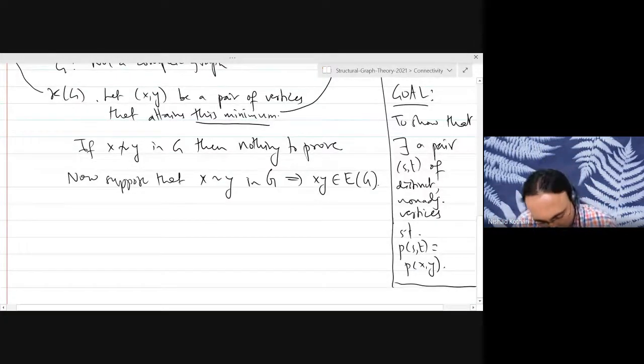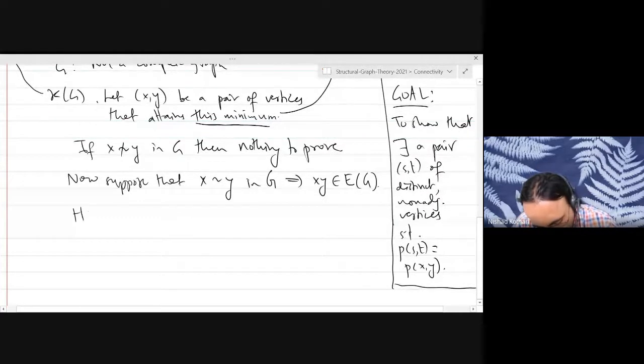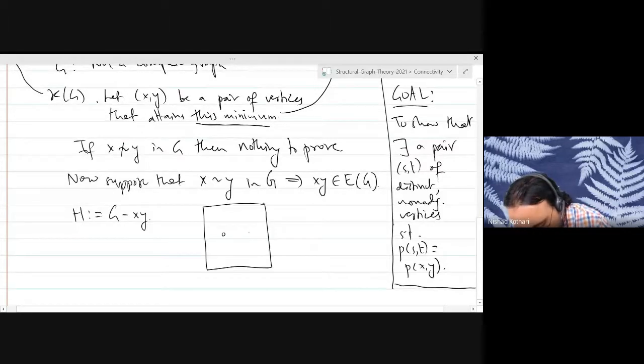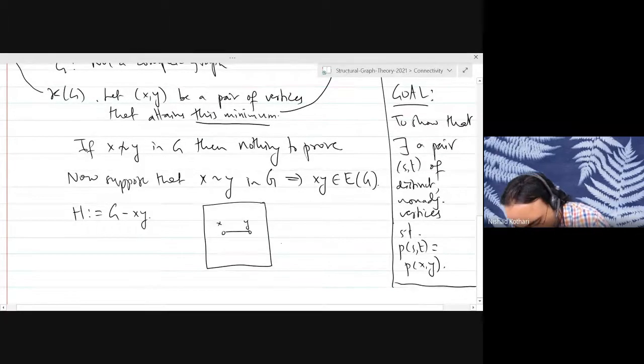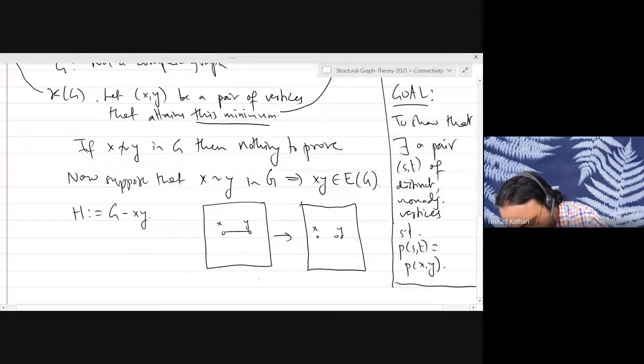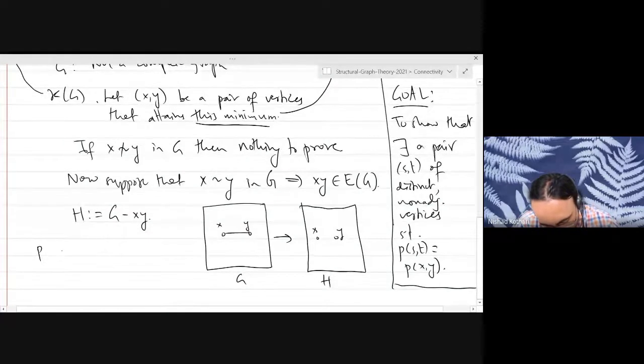So let's consider the graph H, which is G minus XY. Okay. So in the graph G, X and Y are adjacent, and in the graph H, X and Y are non-adjacent. Can somebody tell me how many paths are going to be there between X and Y in H?